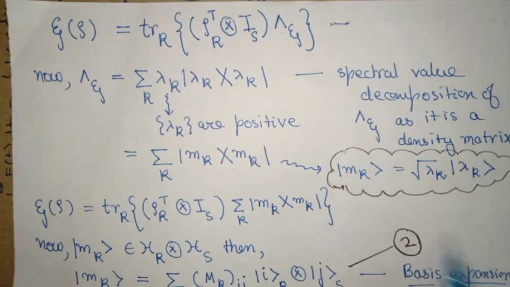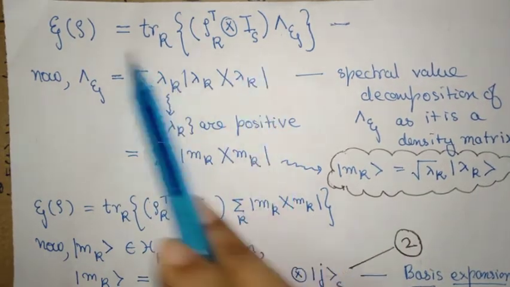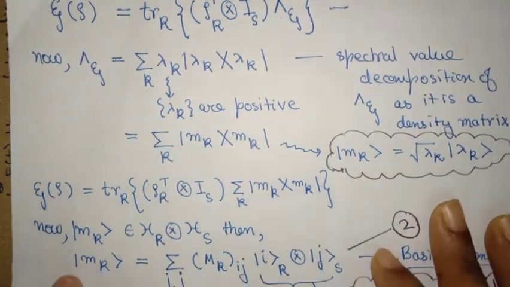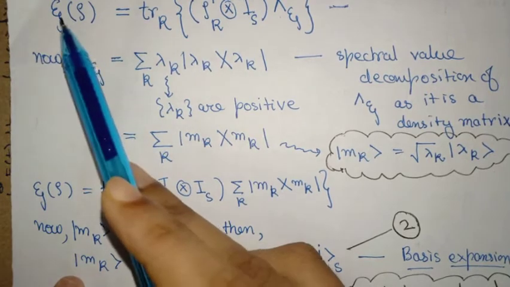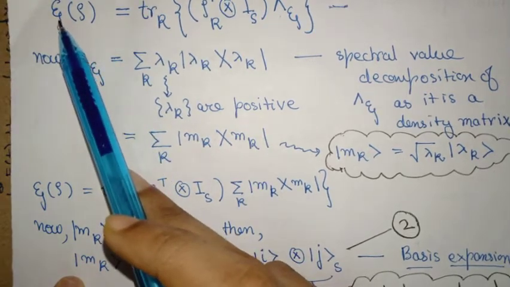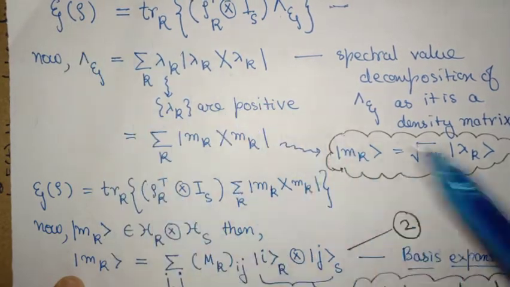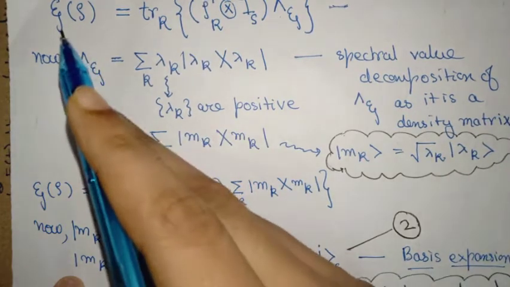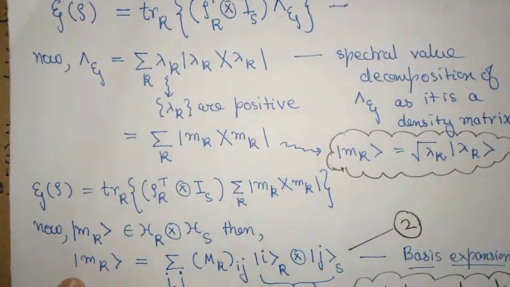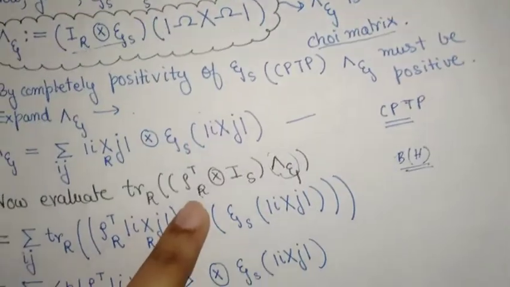Now from here we make another remark. Because of complete positivity, this map was upgraded to I tensor this map on the previous page, if you see. So let's go here.